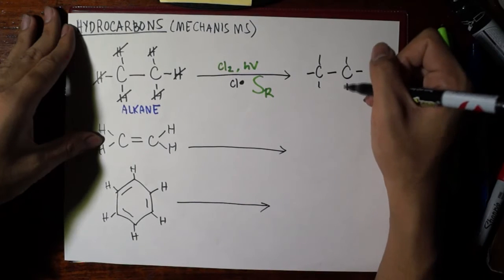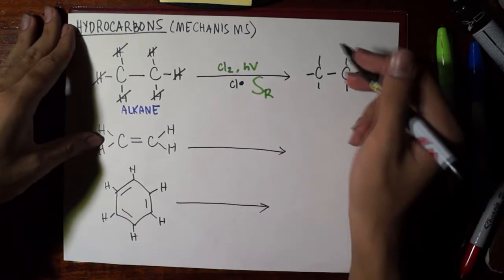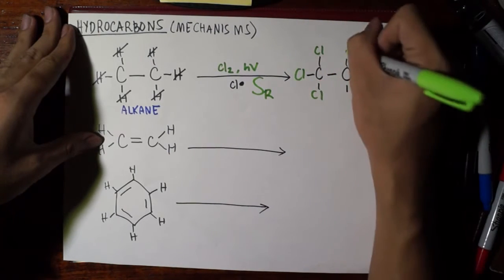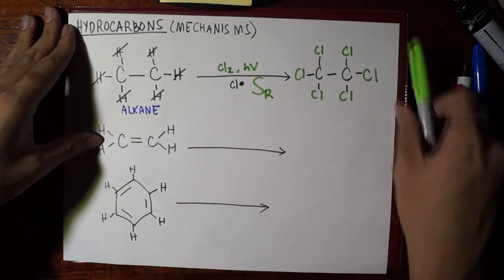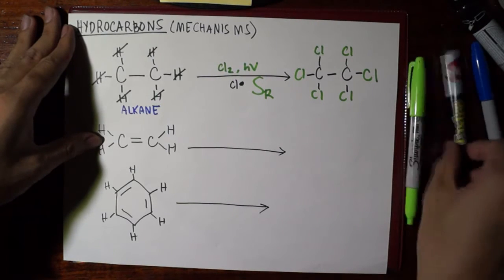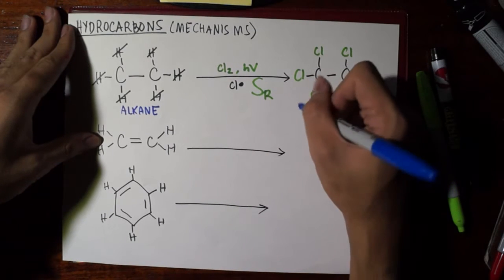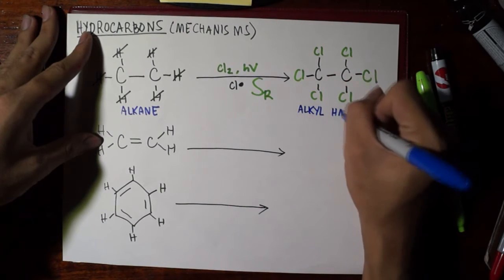So we start with the initiation reaction, the first free radical, then it will propagate until the point that you cannot have any more hydrogens to substitute. It will terminate, and so after that, as a final product of free radical substitution, you produce an alkyl halide.